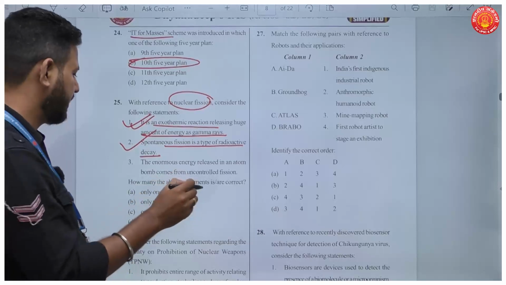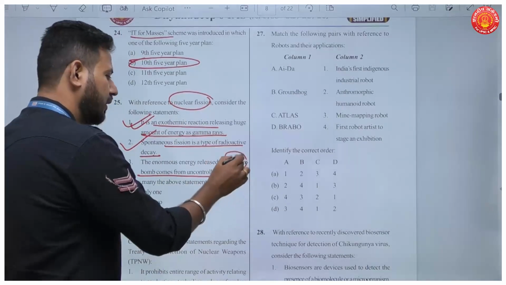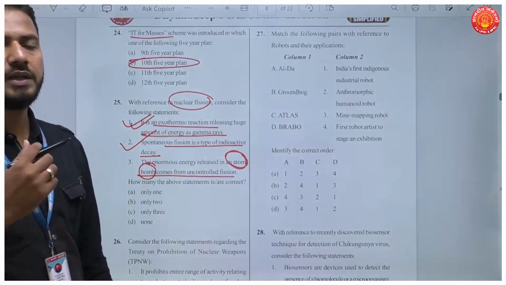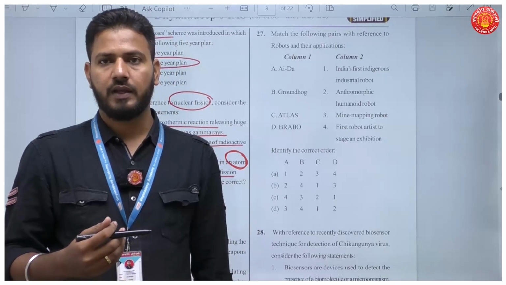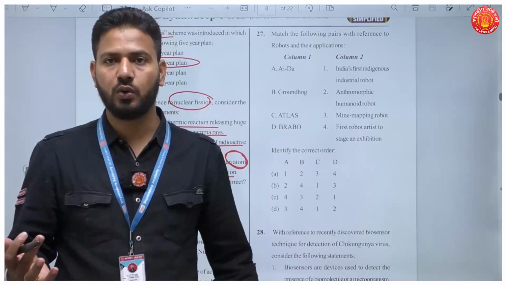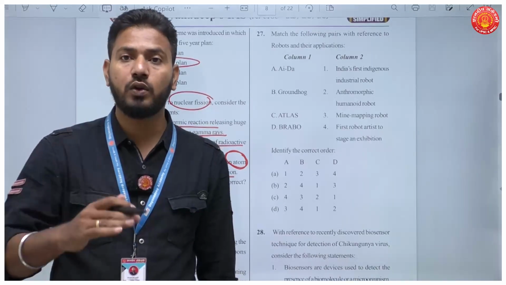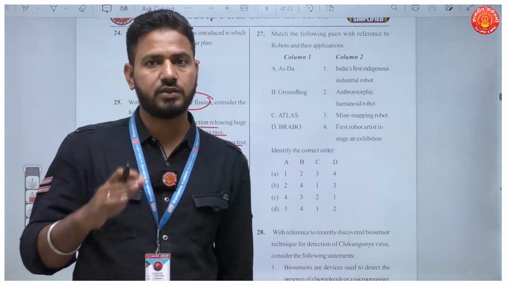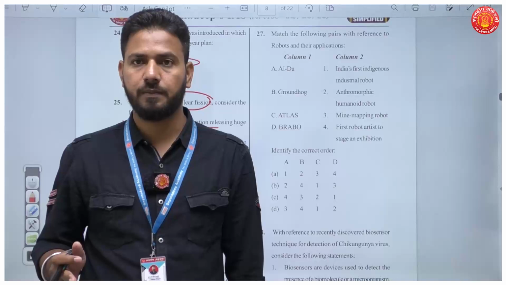Enormous energy released in an atom bomb comes from uncontrolled fission. Very important. This is again application of nuclear fission. Atom bomb is nothing but an uncontrolled fission reaction. The same reaction which we control in nuclear power plants, if it goes uncontrolled, it would be nothing but an atomic bomb. Similarly, hydrogen bomb is nothing but a fusion reaction. So remember this, atomic bomb is a fission reaction, hydrogen bomb is a fusion reaction. Okay.